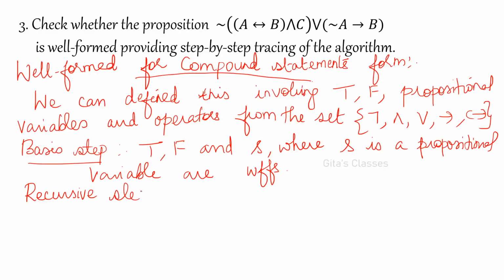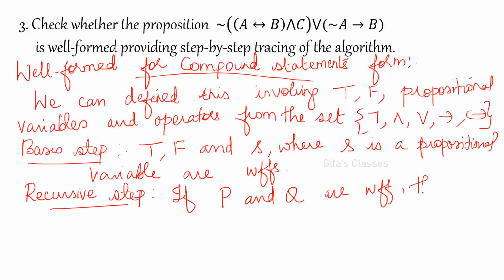Recursive step. If P and Q are well-formed formulae, then not P. Let us apply these operators one by one.